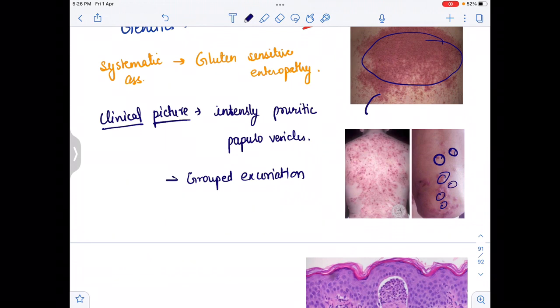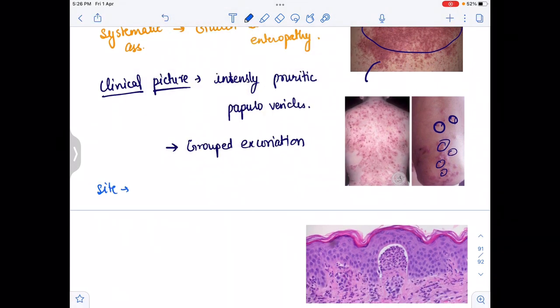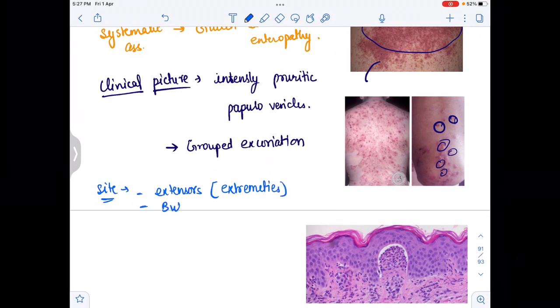Now what is the site in dermatitis herpetiformis? The site is the extensor sides, or we can say the extremities, and also the buttocks.